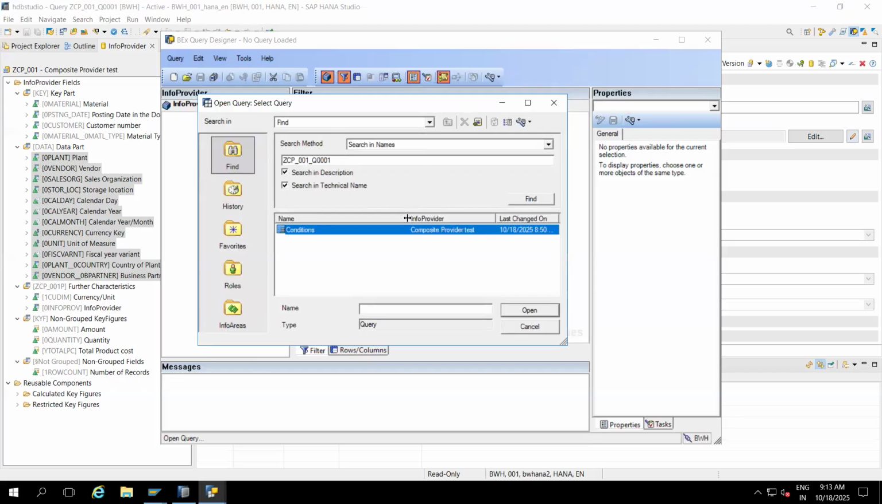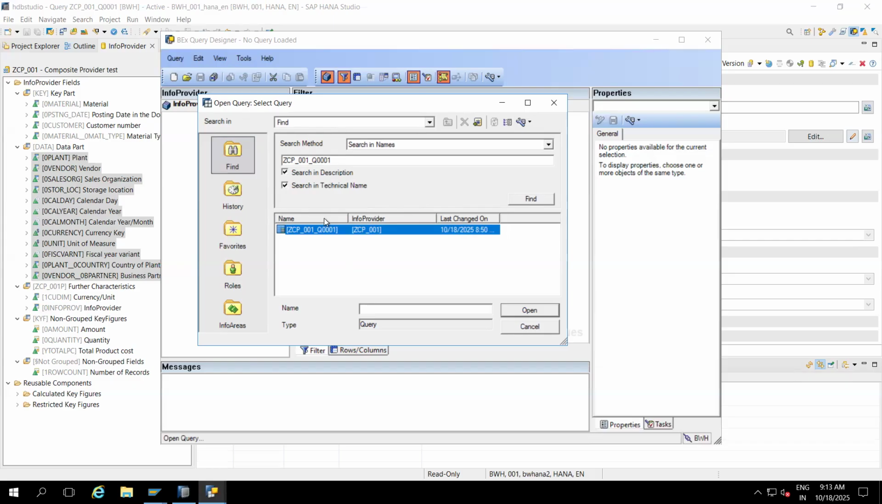Sometimes you will not identify what these conditions are, what this complete product is. We are looking for ZCP01 Q0001, but why is it showing like this? Here you need to click on technical names. I'm always telling you about the spawner. What is the spawner? Hardware. If you want to know the details of this one, you go here, on top of this composite provider we created the BEx query.